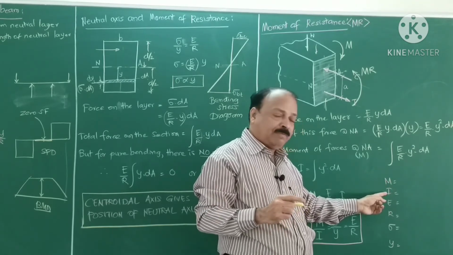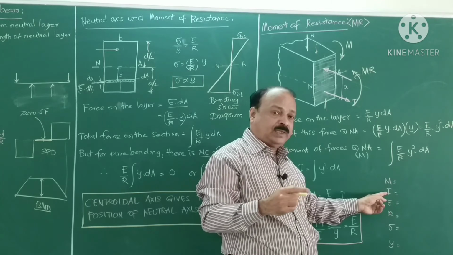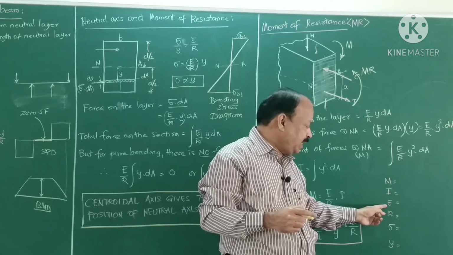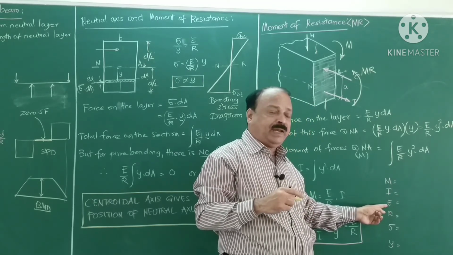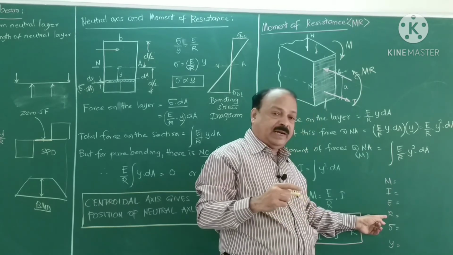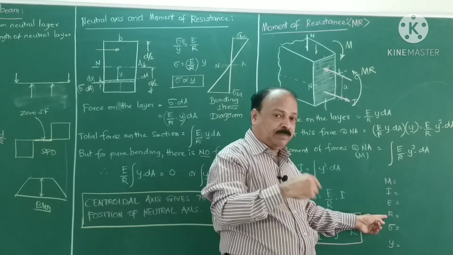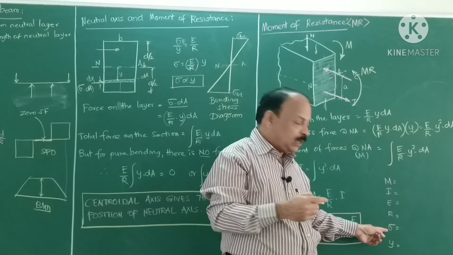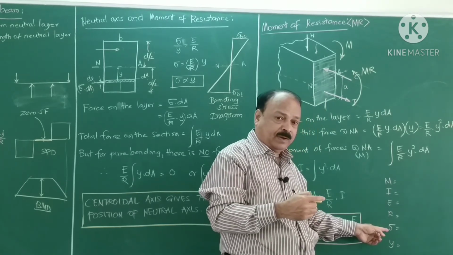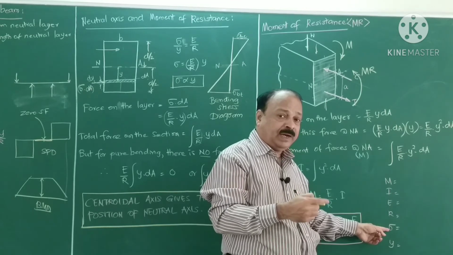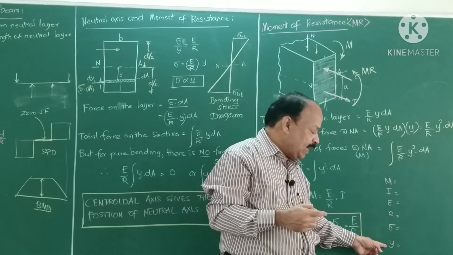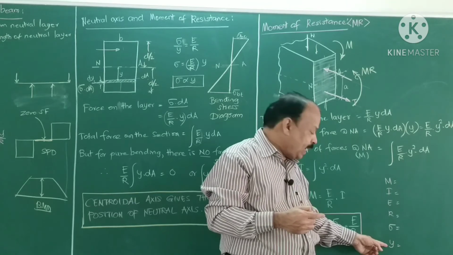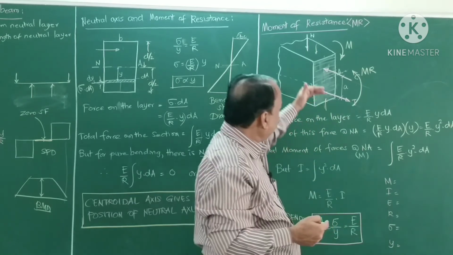I is the moment of inertia of the whole section about its centroidal axis. E is Young's modulus of the beam material. R is the radius of curvature after bending. Sigma is bending stress, which is also referred to as sigma B, sigma B in compression, sigma B in tension. And y is the distance of the layer. So y is considered from the neutral axis.